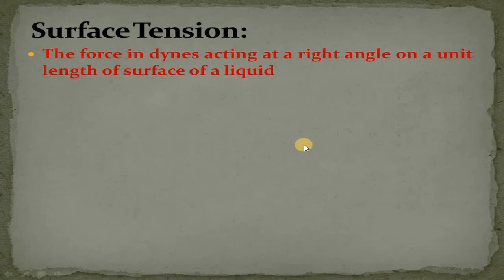If we have a molecule inside a liquid medium, and that molecule wants to come to the surface, it must overcome the attraction forces which are directing downward. It means that it has to do some work to pull it to the surface. Therefore, increasing the surface area of a liquid requires energy. Some work has to be done in order to move the molecule from the interior of a liquid to the surface.